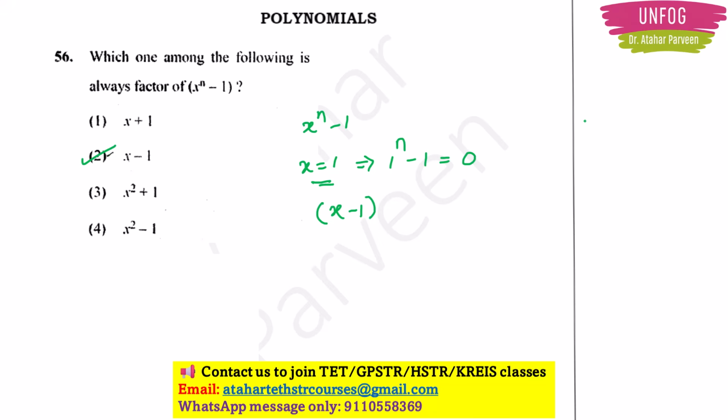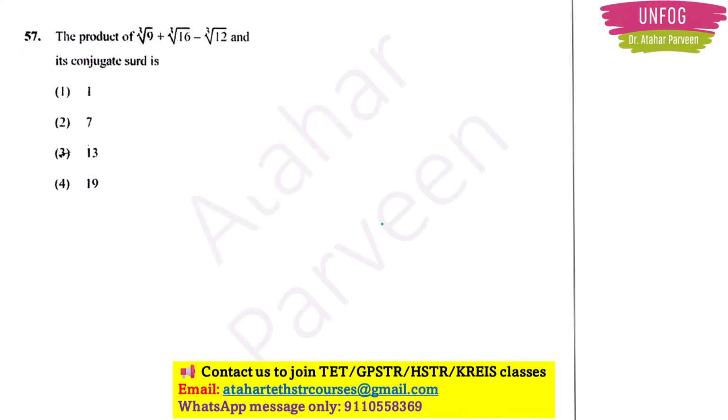Right, in the previous problem also we treated x minus 2 is equal to 0, right? So that's why we told x is equal to 2. But if you know that x is equal to 2, it means that x minus 2 is equal to 0, right? Like that only happened here. If x is equal to 1, it means that x minus 1 is equal to 0. So that is always the factor of x to the n minus 1. Okay, clear, right? Next, question number 57.